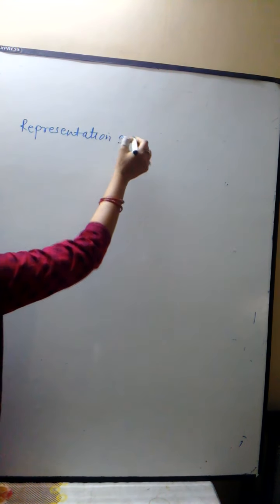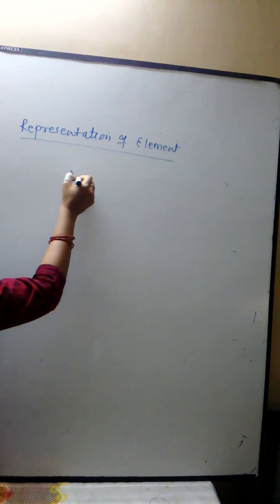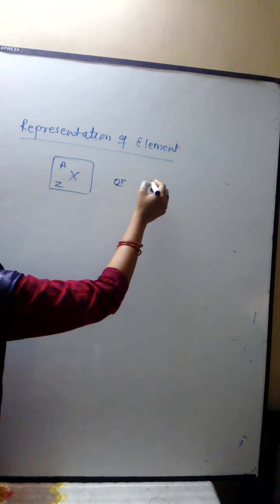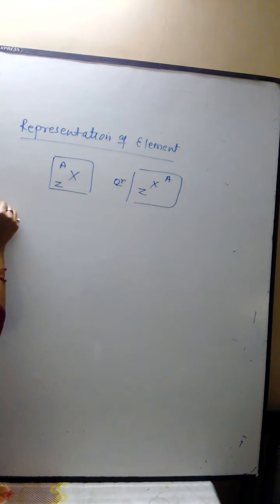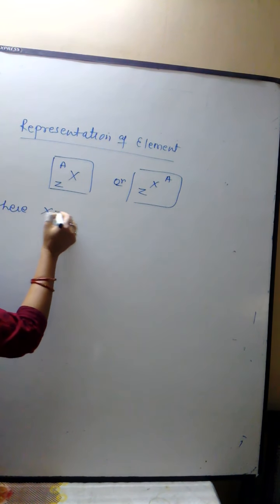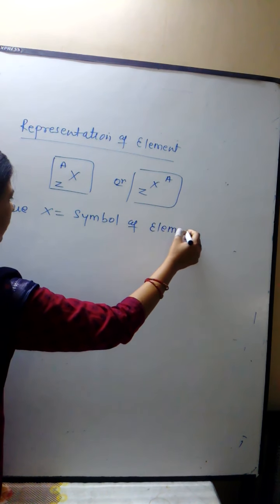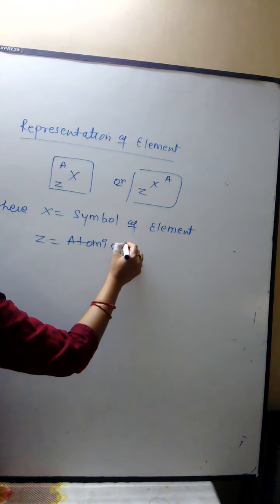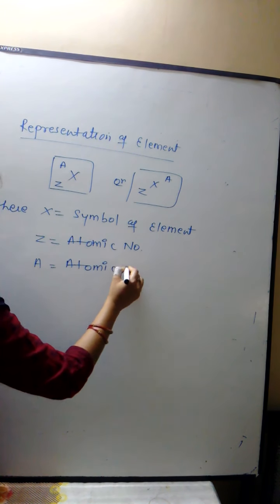Representation of element. How can we represent the element in the periodic table? The representation of an element in the periodic table is denoted this way, ZXA, where X is the symbol of the element, Z is the atomic number, and A is the atomic mass.